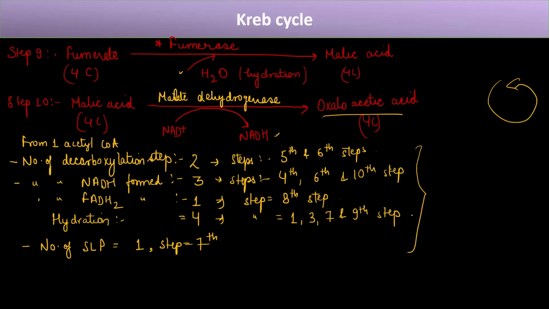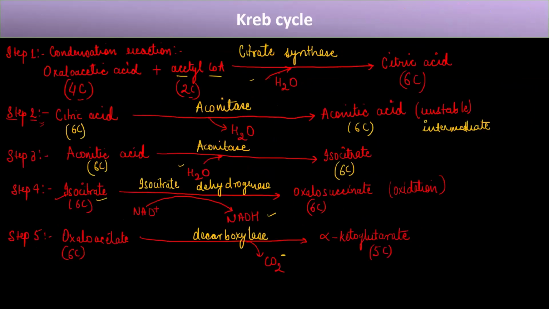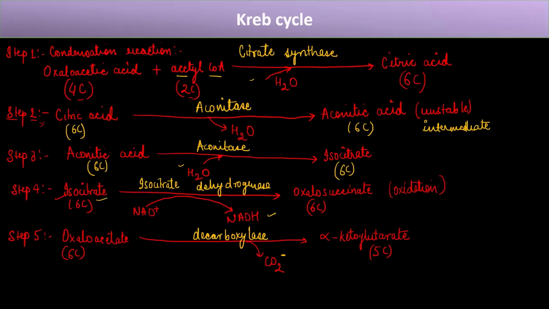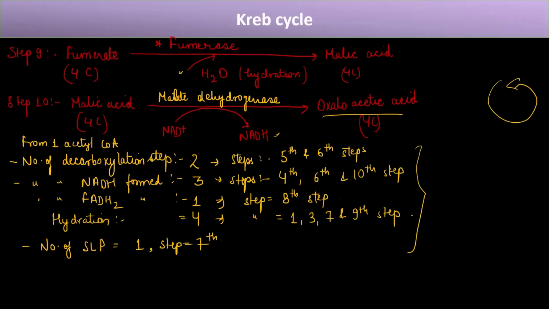And you should also practice this cycle. In this cycle, the complete information is not given, but we can see here the intermediates where carbon dioxide is getting formed and how it is getting released. Okay. What I told you is from 1 acetyl CoA, right?